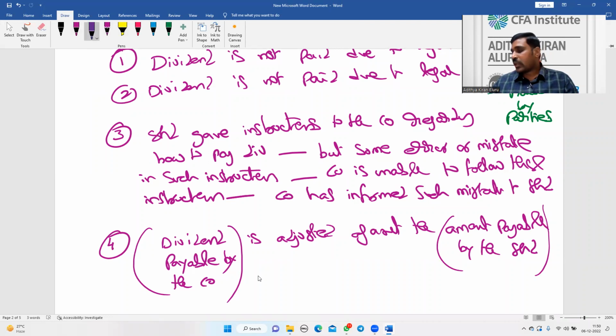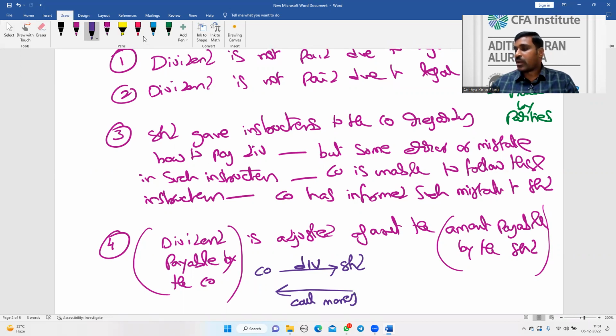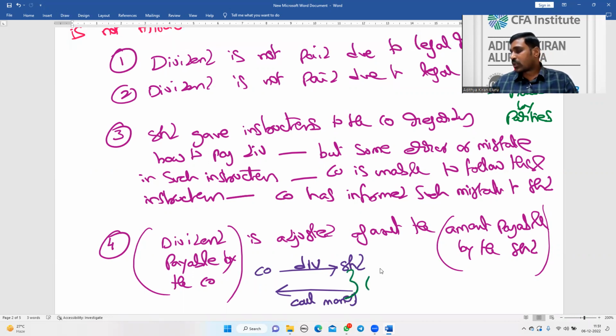Say for example, the company has to pay dividend to the shareholder, and the shareholder has to pay call money to the company. Both can be adjusted or set off.